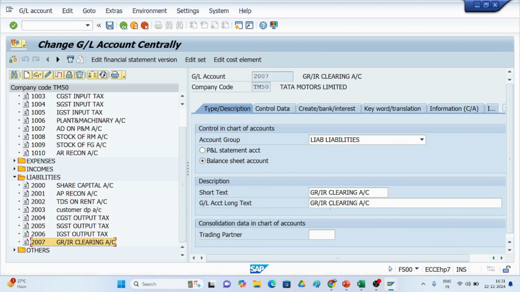Why do we have to take this? Suppose people put a purchase order to the vendor and he delivers the stock to our premises. Until the stock reaches us, he will provide a delivery challan.